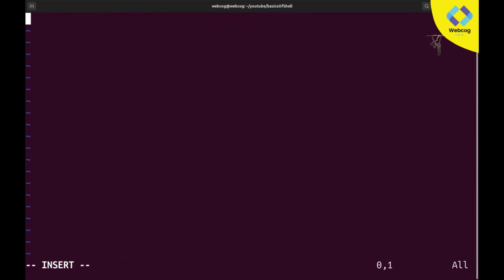So I am in my terminal. Let's go into editor mode, insert mode. I'll simply hit I and I am in insert mode. So let's add our basic code, which we need to write every time: hash sign, exclamation sign, /bin/bash. After that, let's write our code.